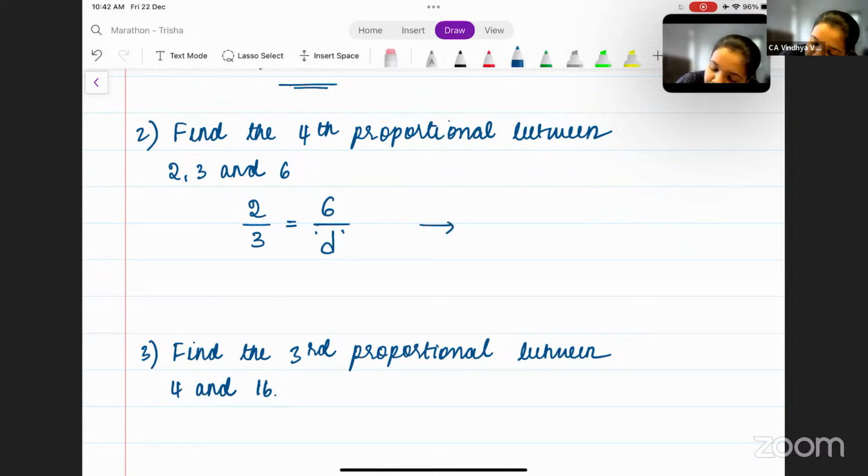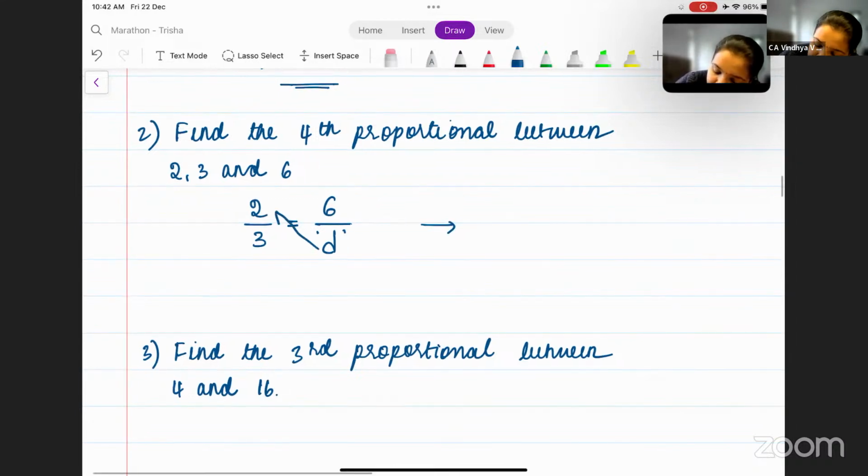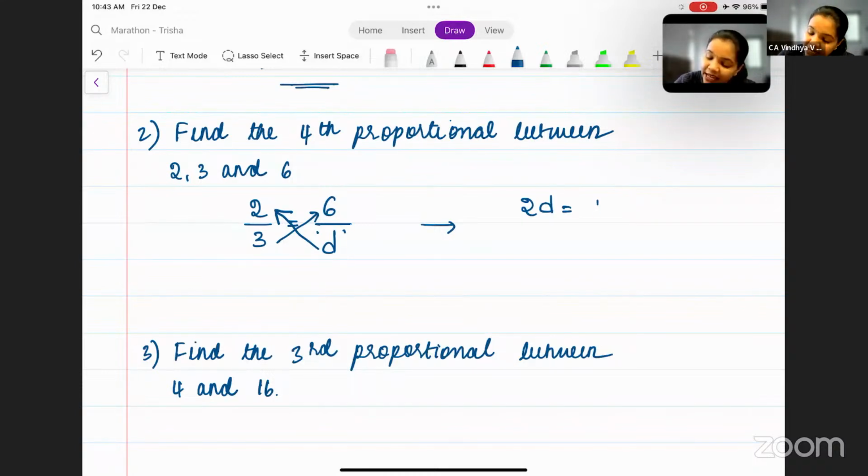I hope you know how to cross multiply. You just have to multiply this D here and 3 with 6. So you get 2D is equal to 3 into 6 is 18, which means D is equal to 18 divided by 2. That is equal to 9. So the fourth proportional here becomes 9.